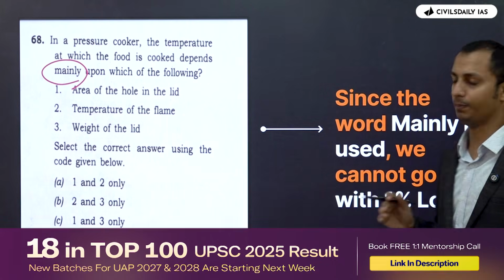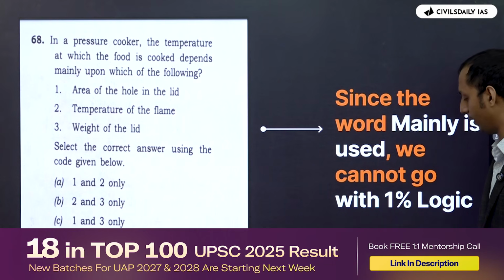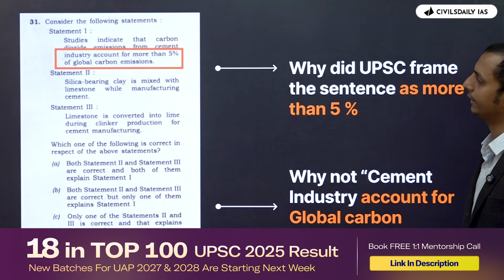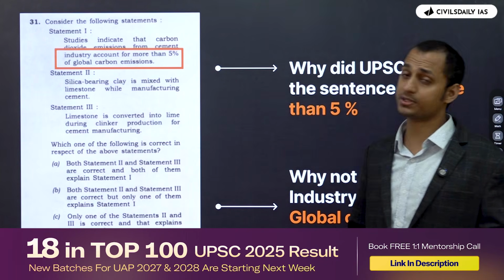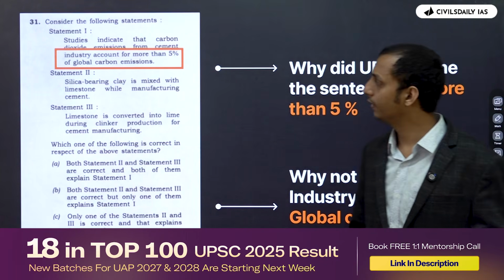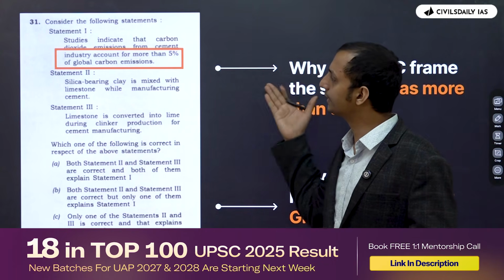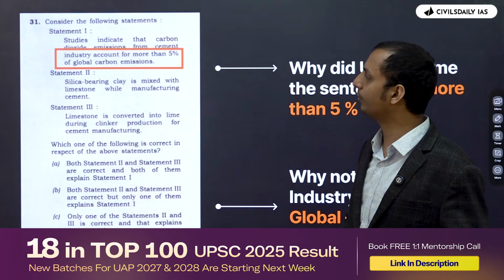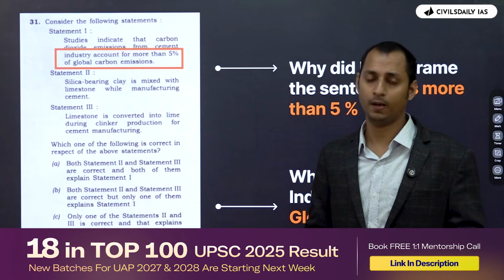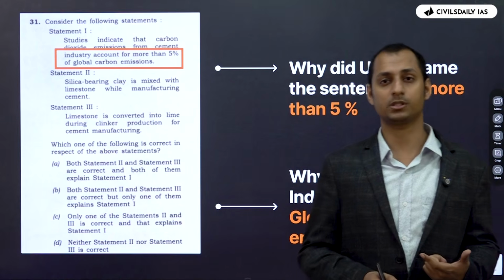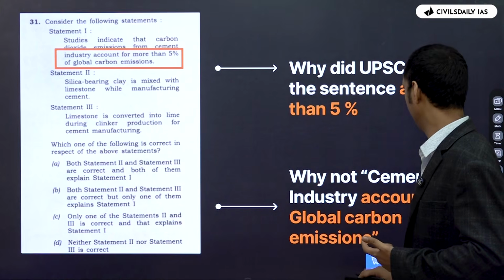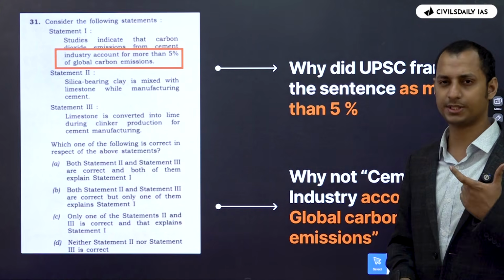It all has a purpose. That's something that you have to master. Okay. Why did UPSC introduce the word? The industry accounts for more than 5% of the global carbon emissions. UPSC could have just said that studies indicate that carbon dioxide is emitted by the cement industry, right? Why did UPSC say that? They account for more than 5% of the global carbon emissions. Okay. You need to understand why UPSC introduces each and every word.